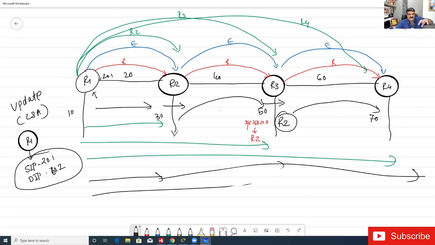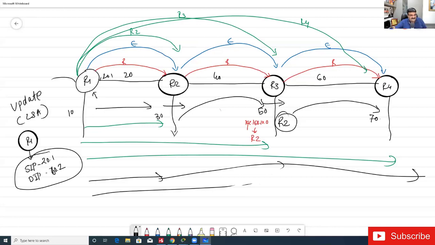Now in the case of RIP, R1 will forward this update and will add the IP address of R4 directly. That's why it is called a direct update. Is it okay? If you have any question, then tell me. And if you want to find out whether what I am saying is right, you can verify this. How?